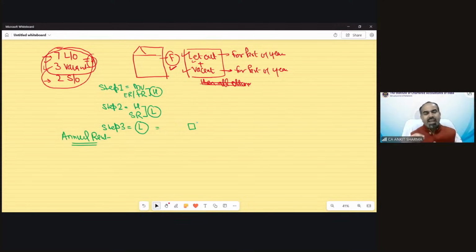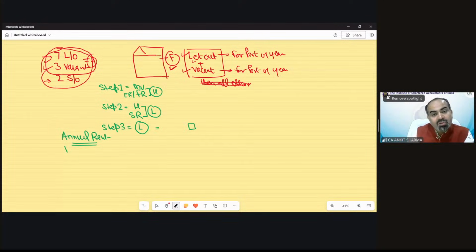So, as the name suggests, can you understand the difference between actual rent received and annual rent? What should be the technical difference? Actual rent received means the months of rent you have received. But the annual rent means always 12-month rent you have to take. Let me give you an example.